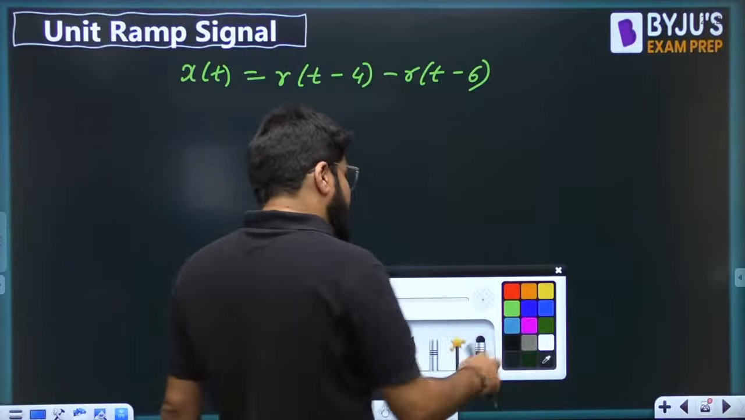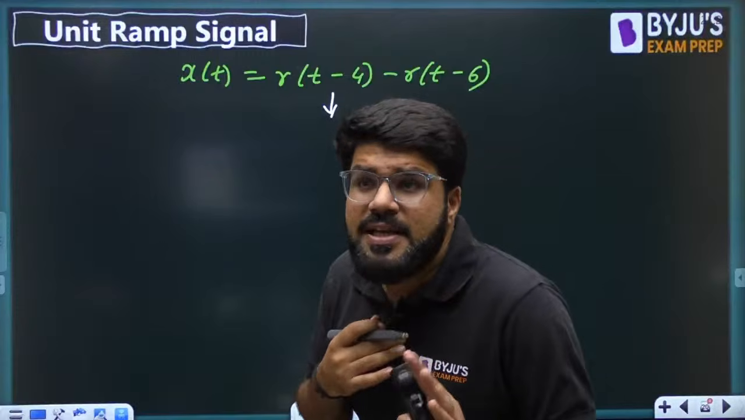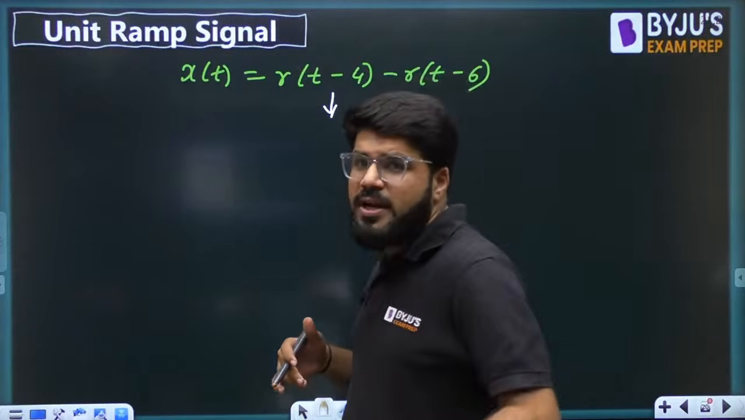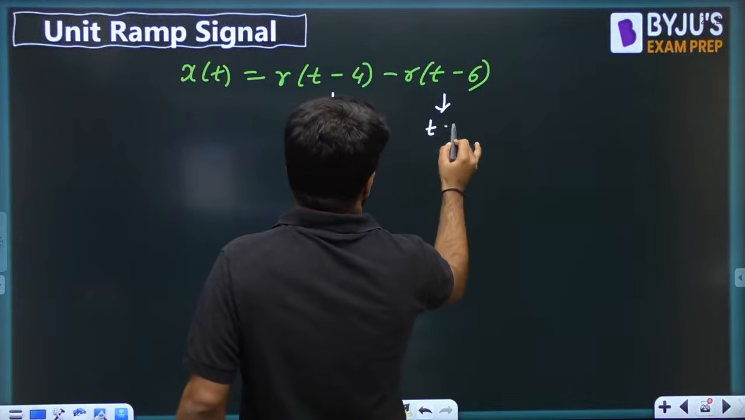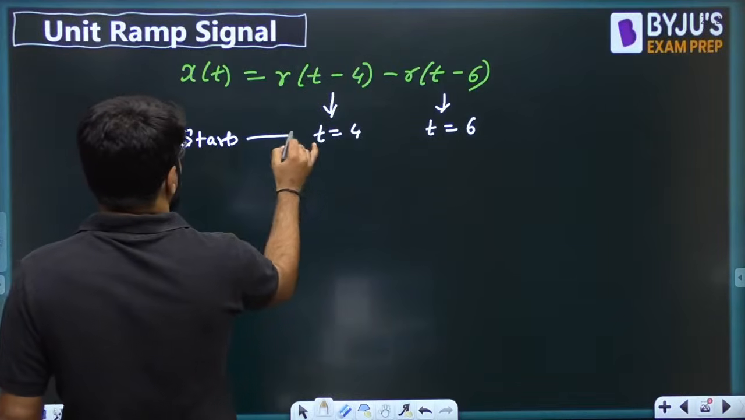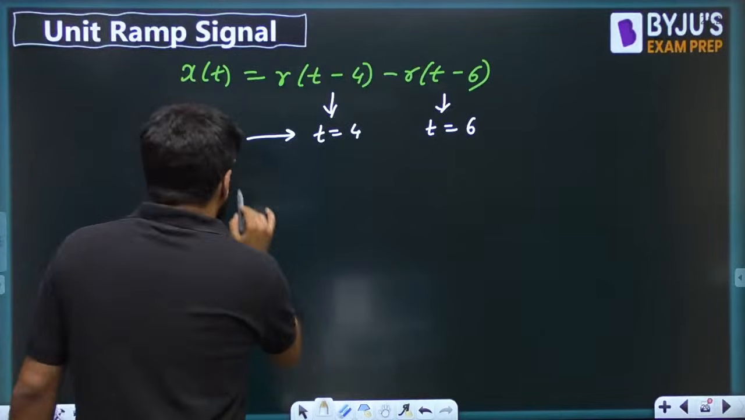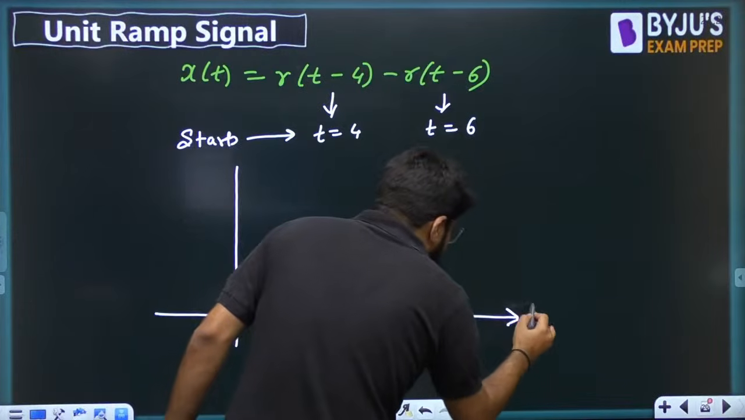Now, where is the first ramp signal starting? r(t) starts from origin, but r(t minus 4) will be right shifted, right? So that is going to start at t equal to 4, and this is going to start at t equal to 6. These are the points where the ramp signal starts. So very easily you will be able to draw these signals.